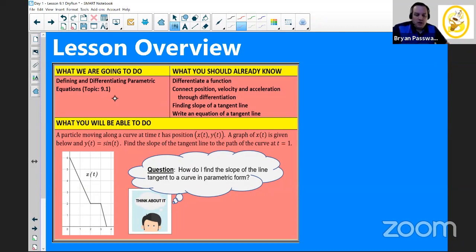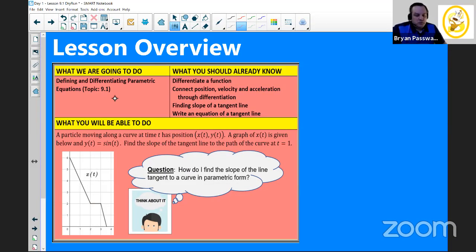So what should you know? Well, we should know how to differentiate a function, taking derivatives. We should know how to connect position, velocity, and acceleration by taking different derivatives. And we should know how to find the slope of a tangent line, as well as write an equation of a tangent line. So how are our questions today going to look different than what we did on the warm-up and what you did earlier in the year? Well, here's a little example that I wrote up.